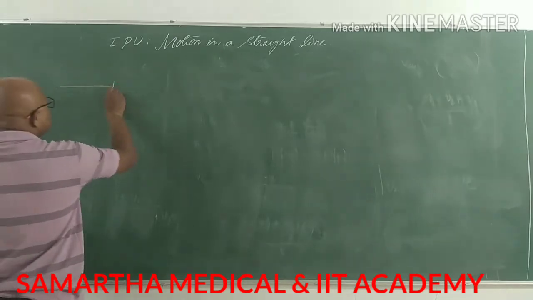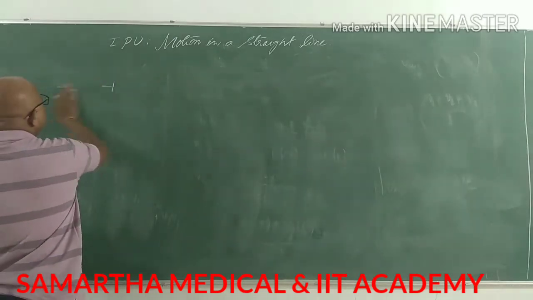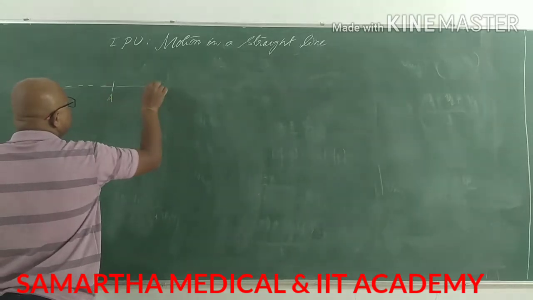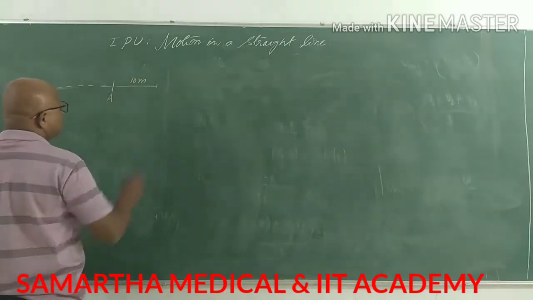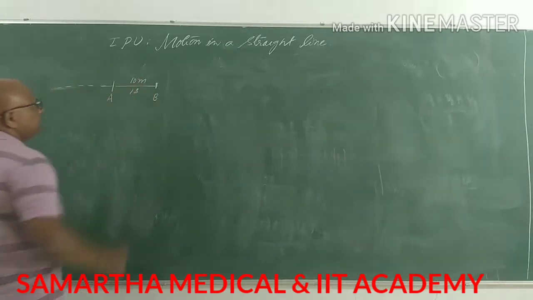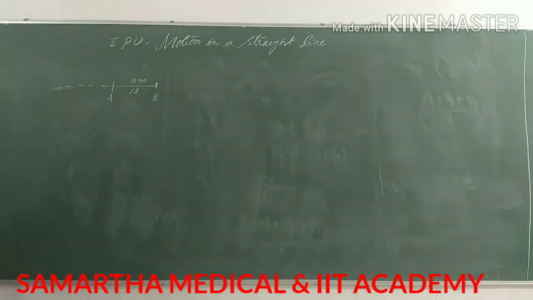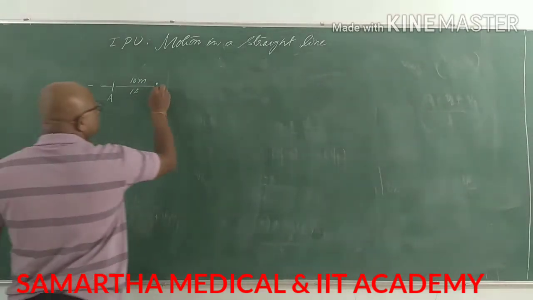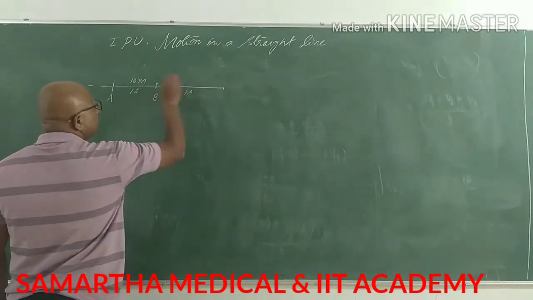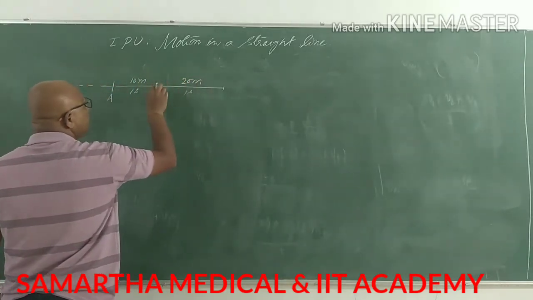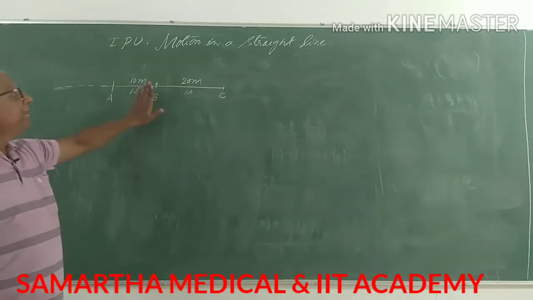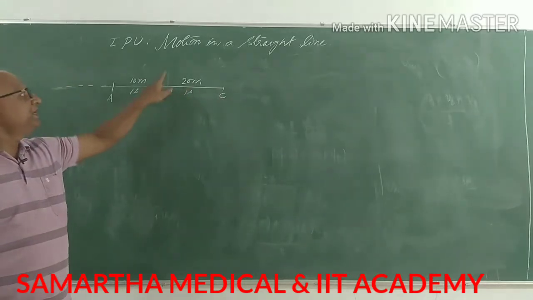Suppose in the middle of the journey, the car is already moving. From the point A, it makes 10 meters displacement in 1 second, from A to B. Next, in the same 1 second, it will make 20 meters from the point B to the point C. Going from B to C, it covers 20 meters.